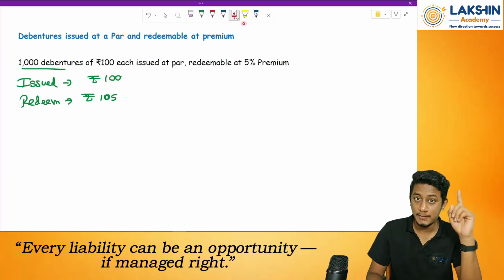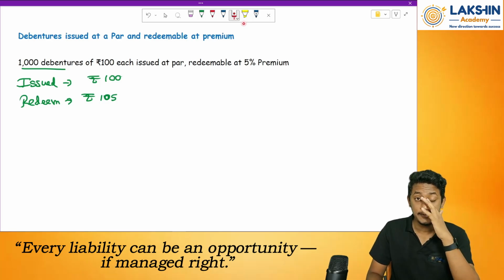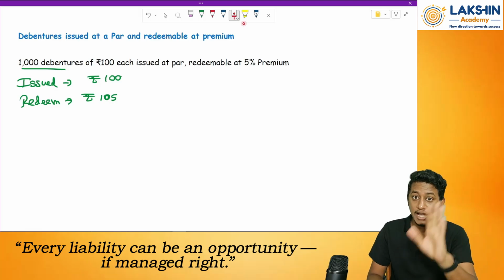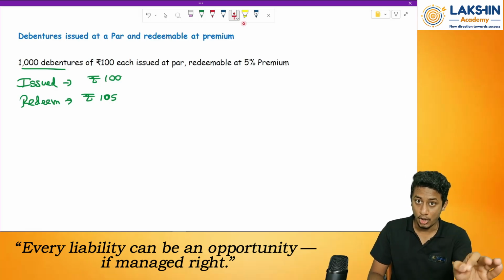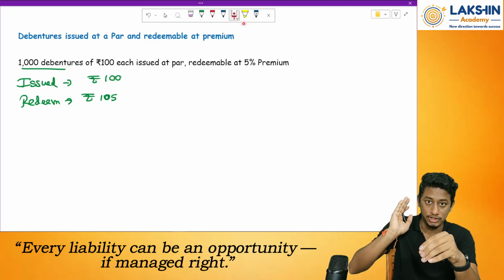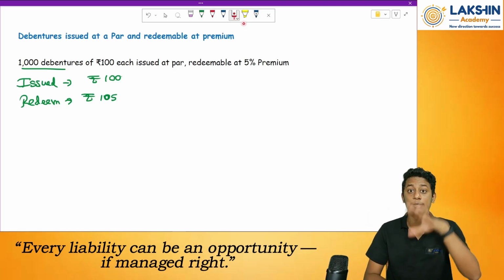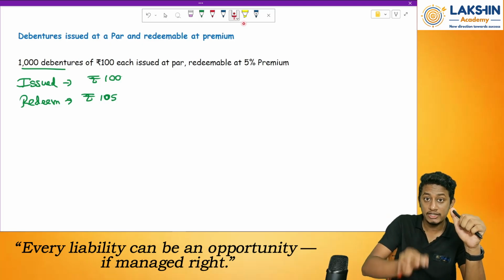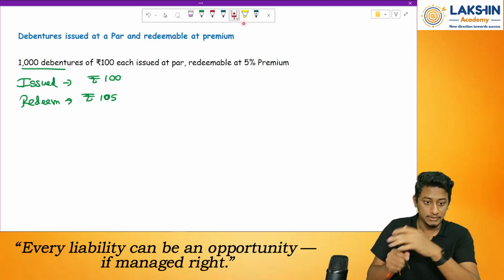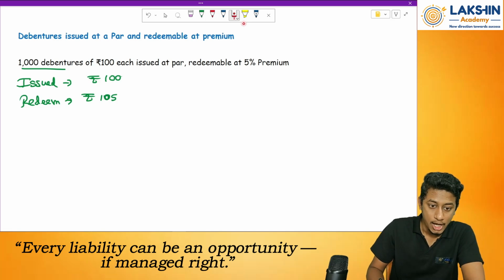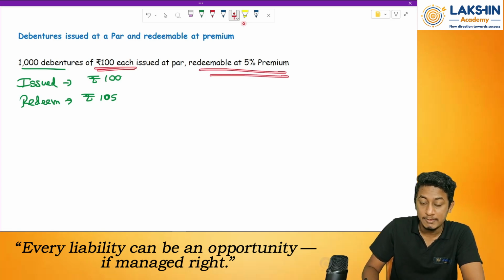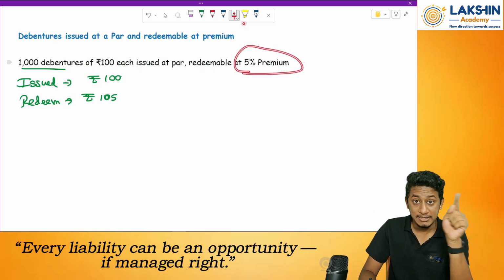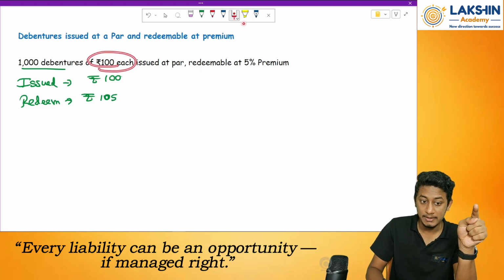So understand this. Remember the prudence concept. What does the prudence concept say? We should anticipate all the losses, but should not book or anticipate any profit. Whatever losses will occur in the future should be booked today itself, because I know it will be a loss tomorrow. But in case of profits, when will I take it into my books of accounts? Only when I am earning that profit. Now, coming to this case, while issuing the debentures, I tell them that it will be redeemed at a 5% premium. I have openly told them so. That means I know that a debenture worth rupees 100 will be redeemed at 105 rupees.